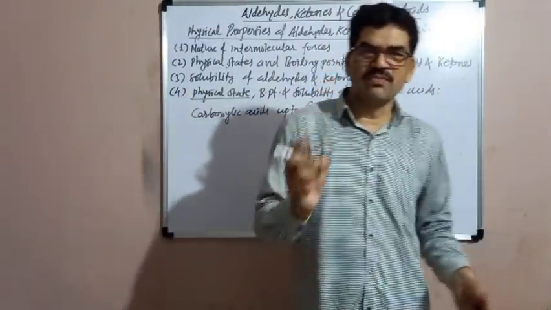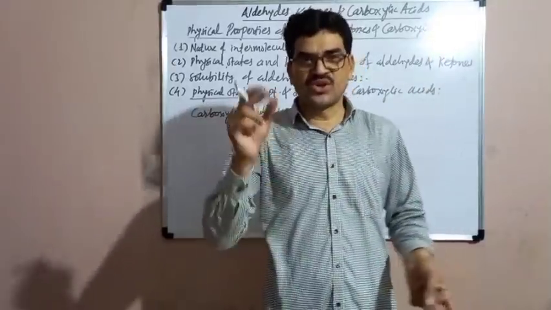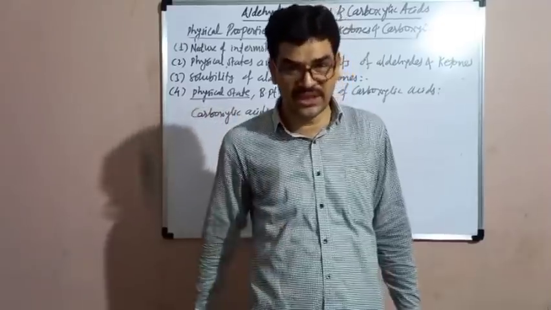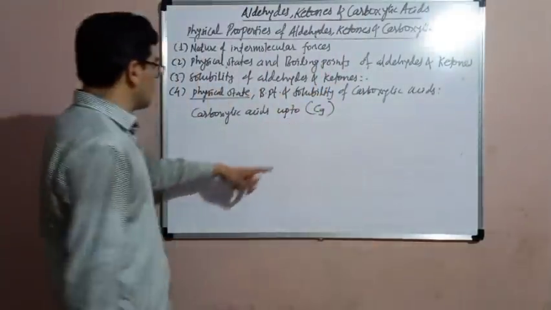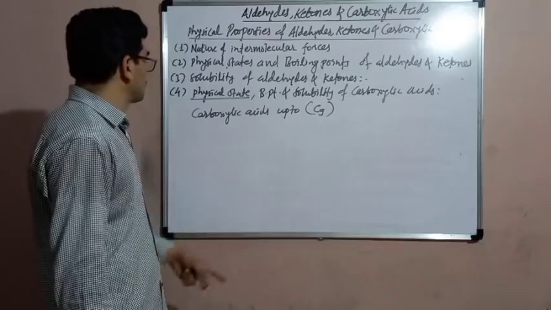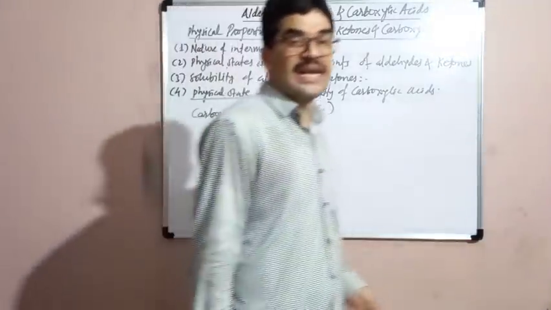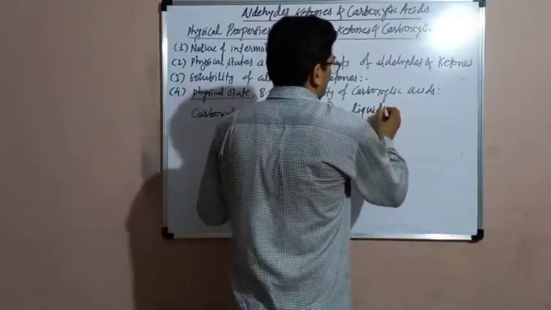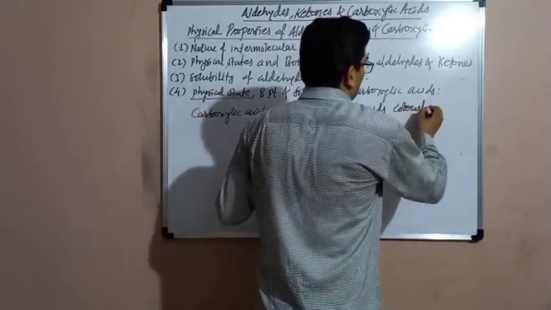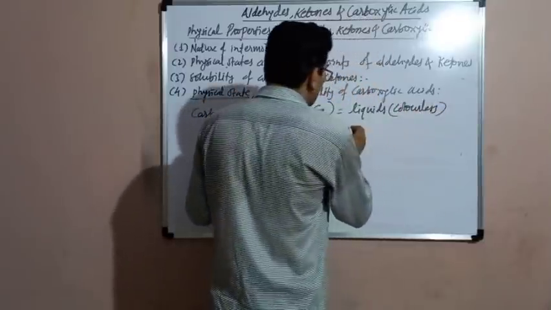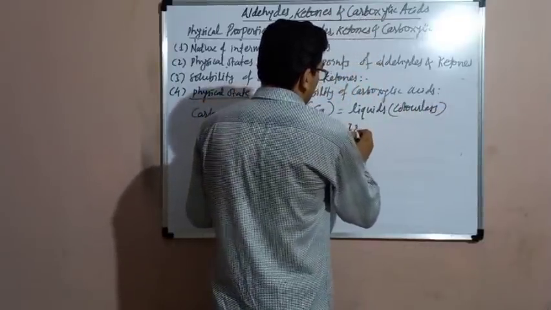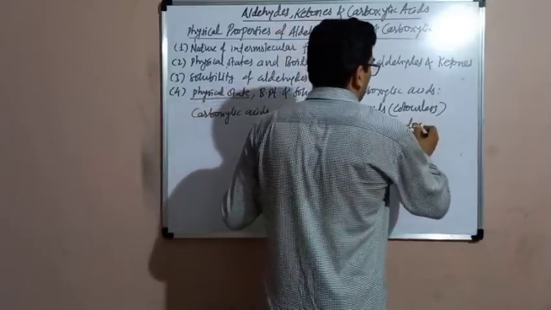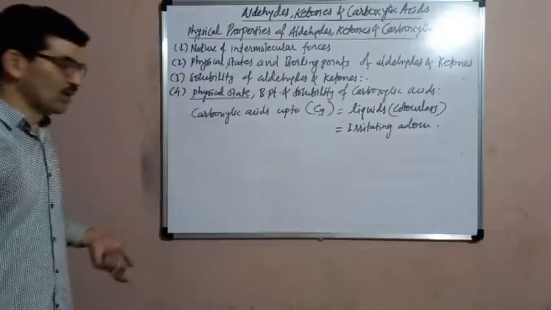Formic acid is the first member with the single carbon. Acetic acid is the carboxylic acid with 2 carbon atoms. Propionic acid contains 3 carbon atoms. In this way, up to 9 carbon atoms. These carboxylic acids are colorless liquids with irritating smell, irritating odor, strong odor.